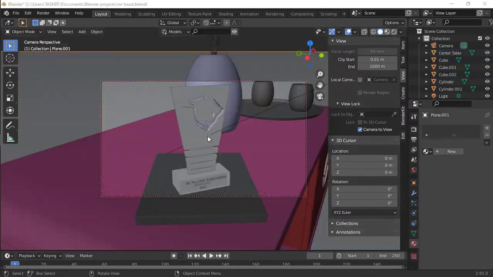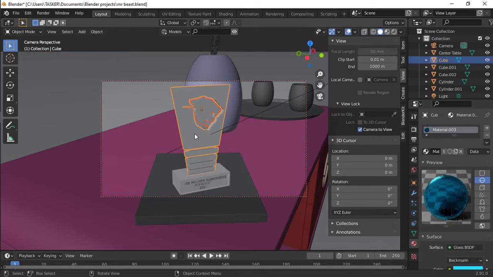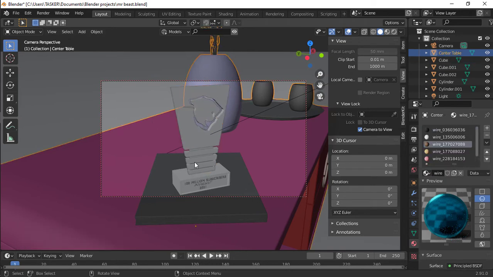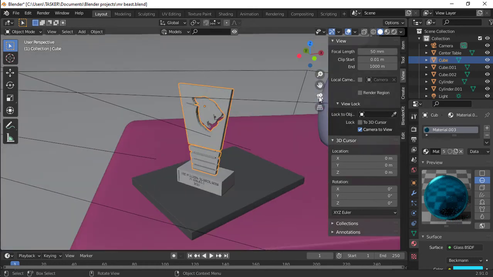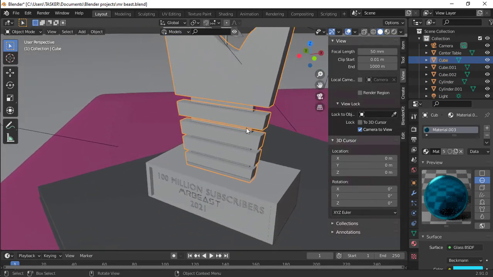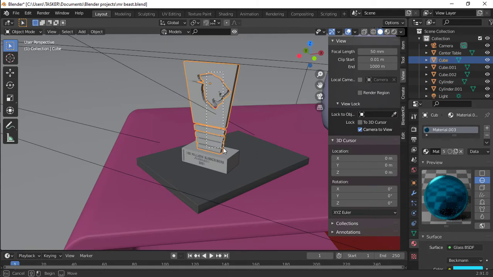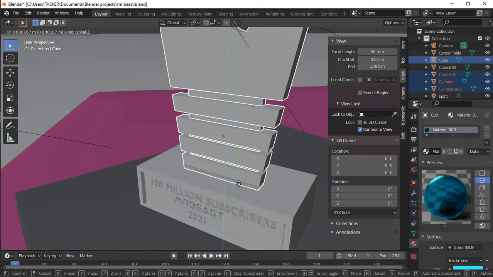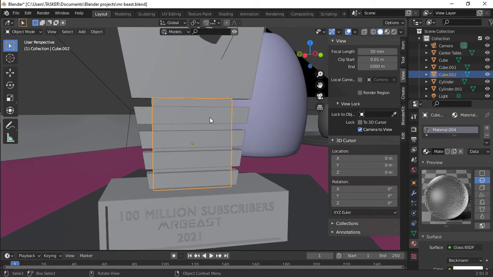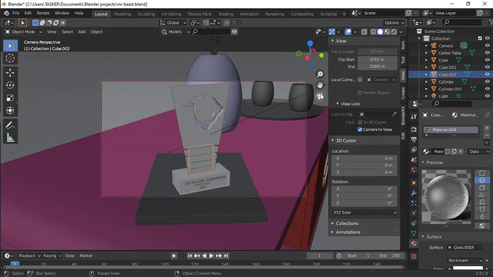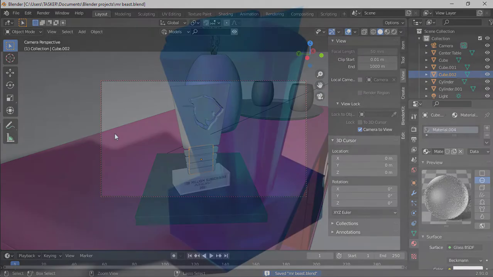So I'm going to add in focal length and position it just on that logo. I don't want it to be just showing the Mr. Beast logo, because that's not actually possible to make. So I'm going to be showing a little glass something there that has the outline of the Mr. Beast logo, and I added a little more breakers that will help to hold it. I think I'm going to shift that up a little bit, and yeah, voila, we made Mr. Beast 100 million subscriber award in Blender. Really cool. Yeah, I can't believe that we actually made this, guys.